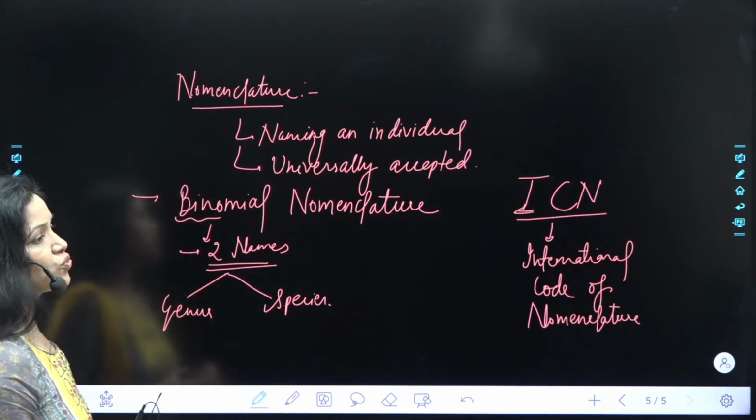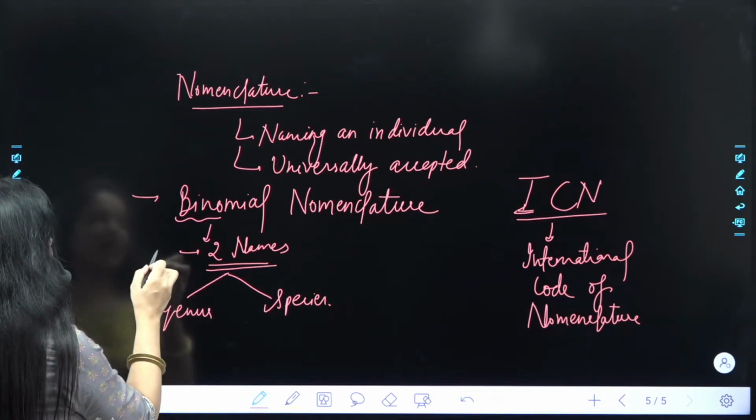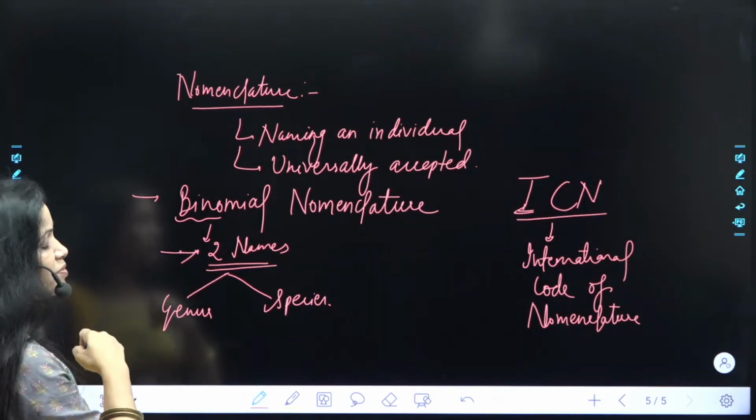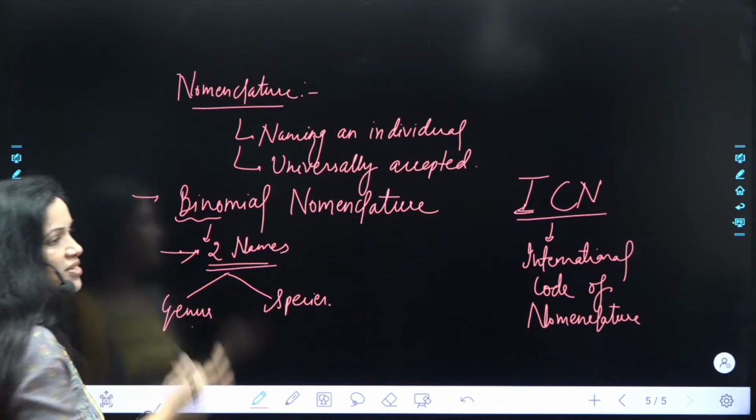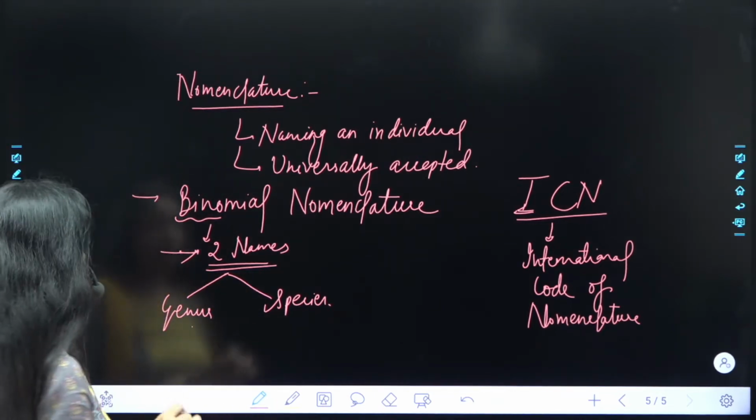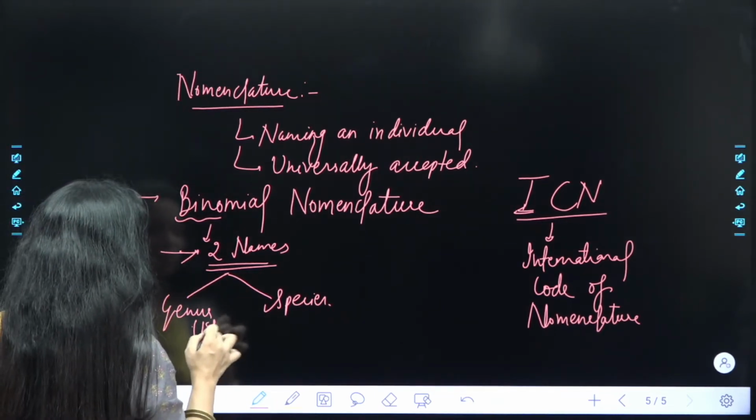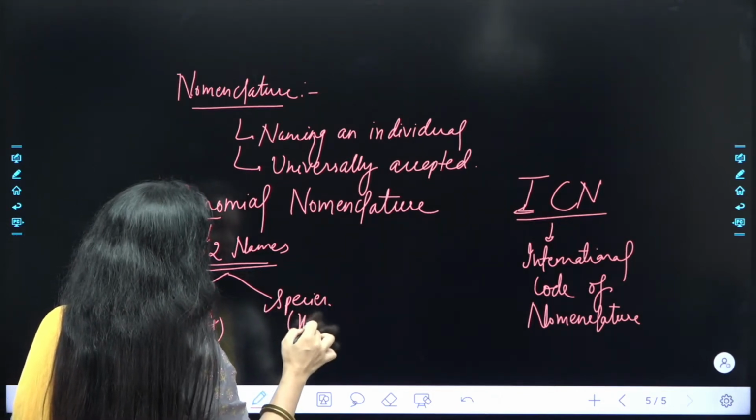तो one of such rule is that it should have two names. Two names means the first one should be genus. ये भी ध्यान रखनी है हमें बात. First one should be genus and second one should be species.